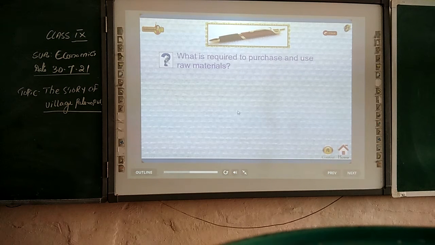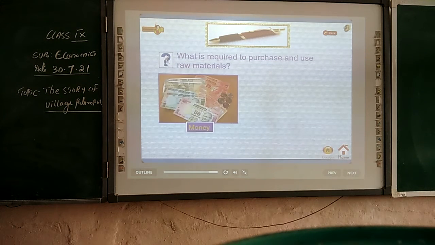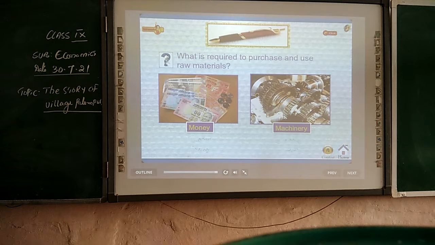What is required to purchase and use raw materials? To purchase and use these materials, we require money or machinery. These are called the physical capital.